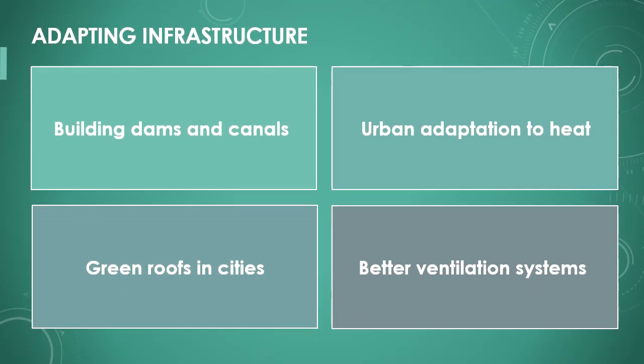Africa is restructuring its infrastructure to cope with the effects of climate change. Dams and canals are being built to prevent flooding. In some regions, cities are also being adapted to rising temperatures, such as through green roofs and better ventilation systems. These measures aim to improve the living conditions of the population.